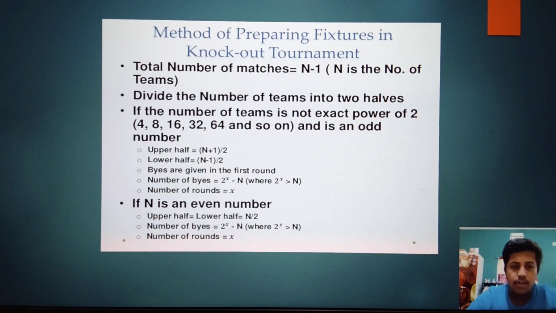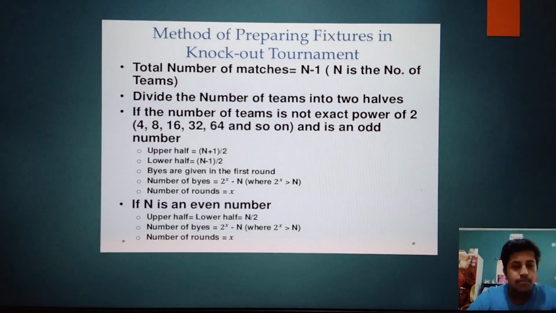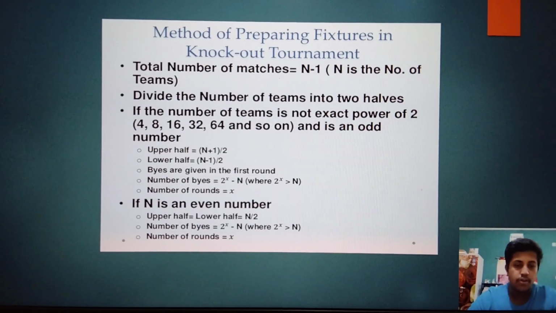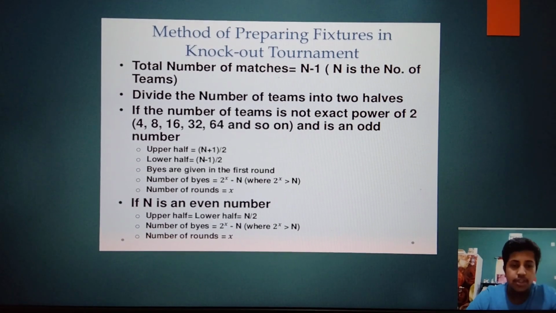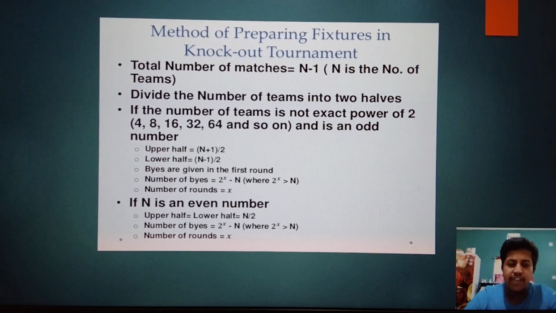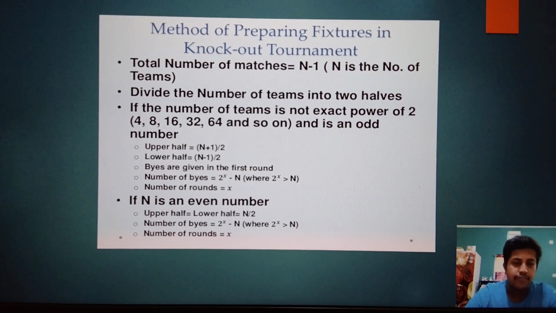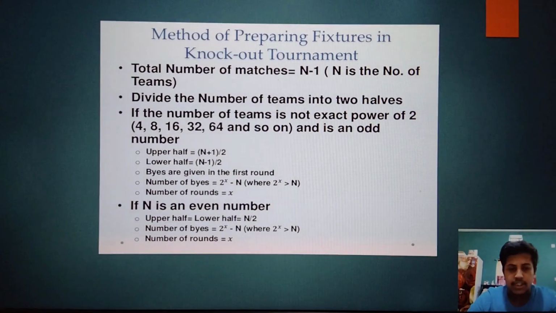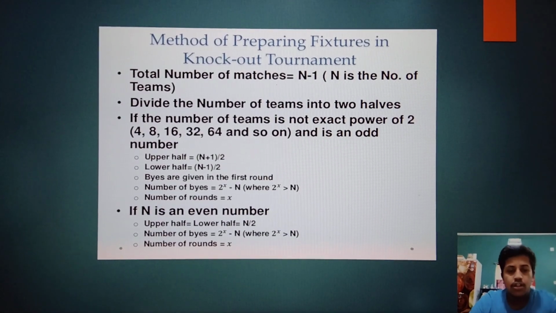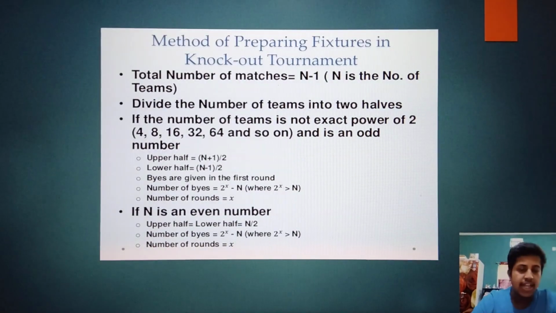After that, we have to divide the teams into the upper half and lower half. How many teams in the upper half and how many in the lower half? If there are even numbers, then we can divide them in half, like 10 into 5 and 5, or 12 into 6 and 6. It is easy. But if there are odd numbers, then it will be difficult. So there are formulas.